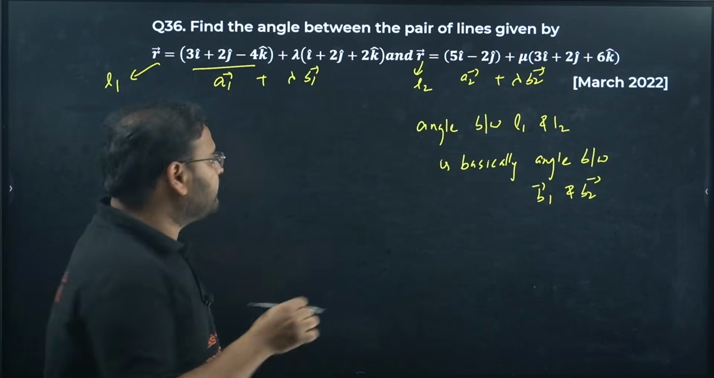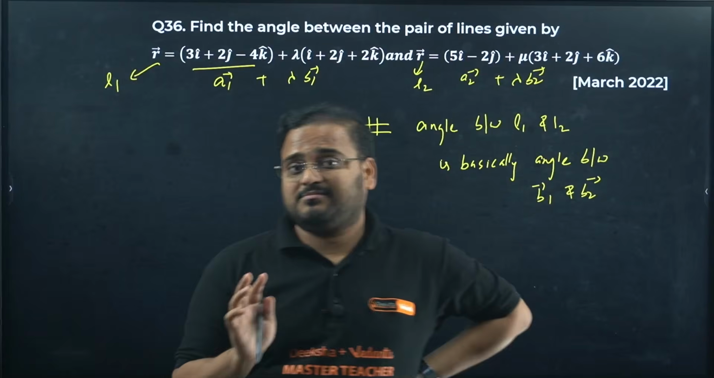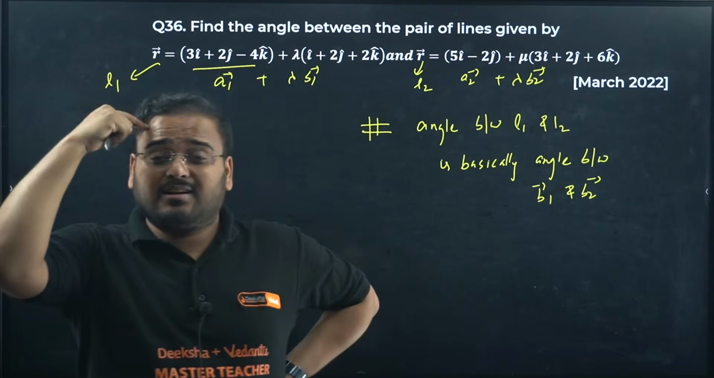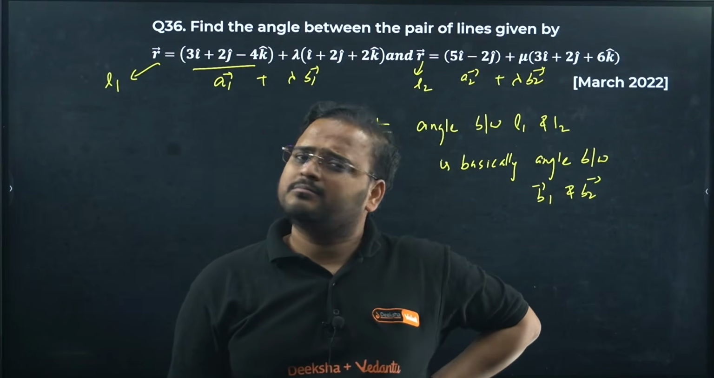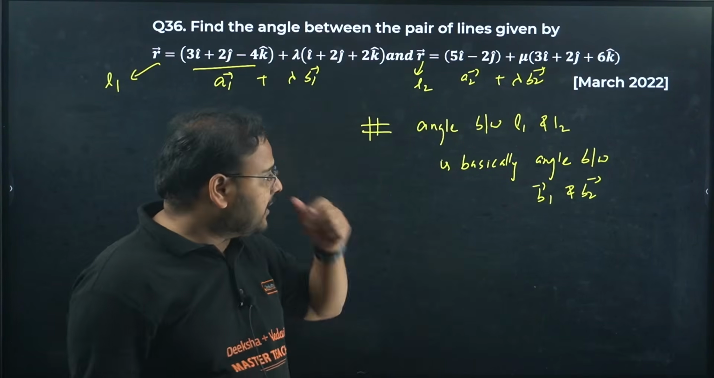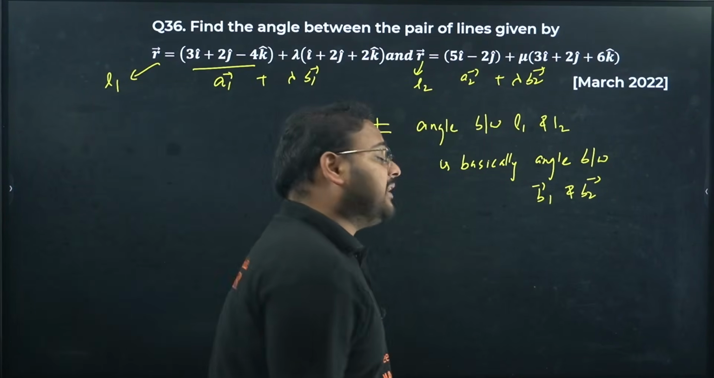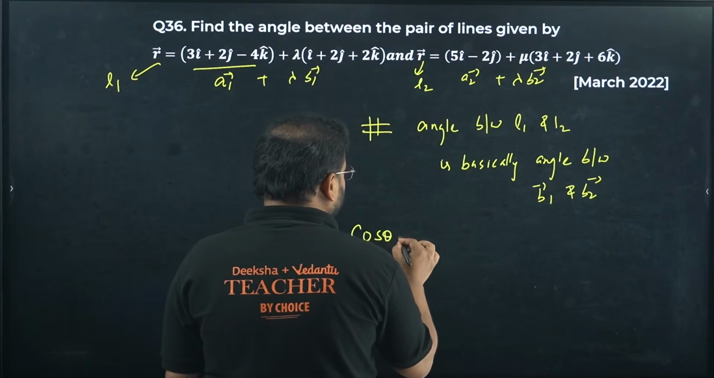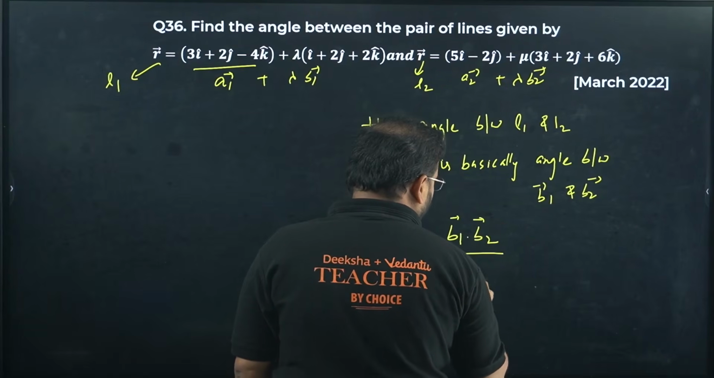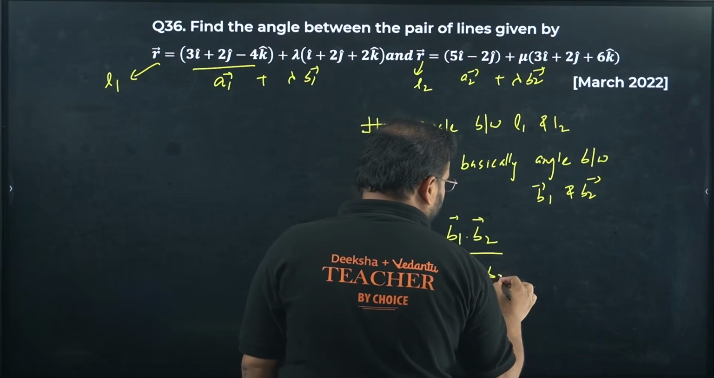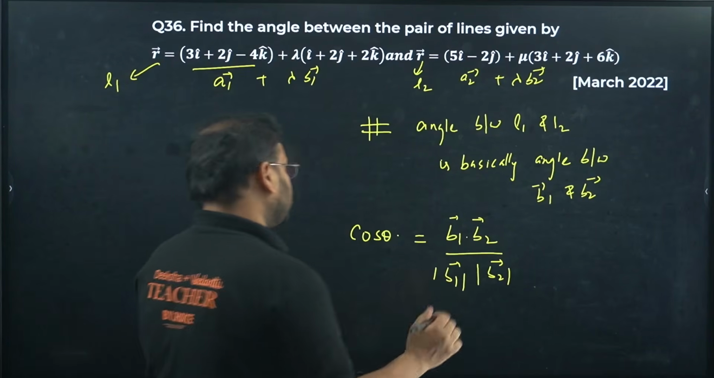Why are we using this concept? Very simple, because for two lines, if you are finding the angle, we need to find the slopes. M1 M2 concept is there, tan theta equals M1 minus M2 upon 1 plus M1 M2. Will you have that formula over here? You do not have that formula over here. But if I can relate these lines with the help of a vector, then I do have a formula for the angle between two vectors, and that is given by cos theta equals B1 dot B2 divided by modulus of vector B1 into modulus of vector B2. You know this? Of course you know this.